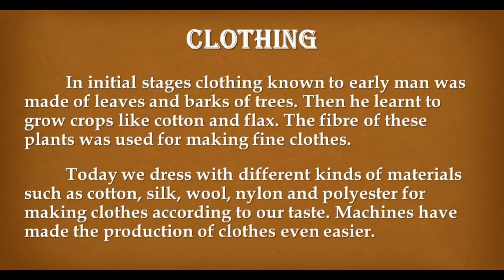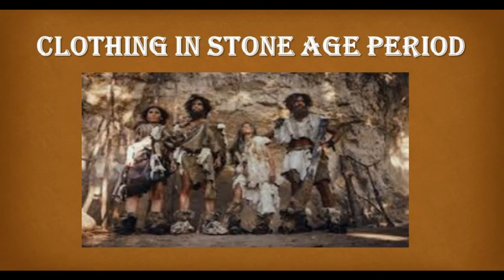Clothing. In the initial stages, clothing known to early man was made of leaves and barks of trees. Then he learned to grow crops like cotton and flax. The fiber of these plants was used for making fine clothes. Today we dress with different kinds of materials such as cotton, silk, wool, nylon and polyester for making clothes according to our taste. Machines have made the production of clothes even easier. Clothing in Stone Age period.